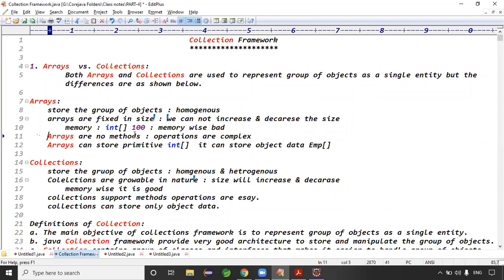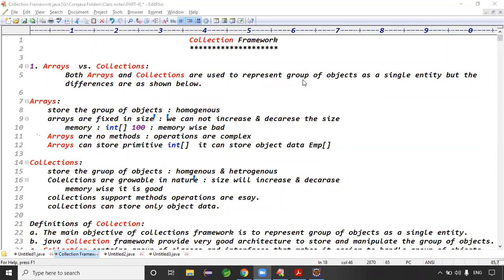Exactly. Guys, do arrays support any methods? In arrays, we don't have methods, right? No. Arrays have no methods, which means operations become complex, right? But collections support methods, which means operations are easy. Sir, Arrays is a utility class, no? Yes, the Arrays utility class is there, but Arrays is different.